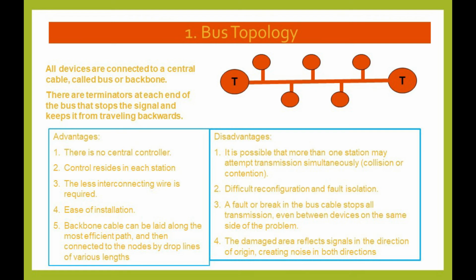Disadvantages: it is possible that more than one station may attempt transmission simultaneously. Difficult recognition and fault isolation. A fault or break in the bus cable stops all transmission, even between devices on the same side of the problem. The damaged area reflects signals in the direction of origin, creating noise in both directions.